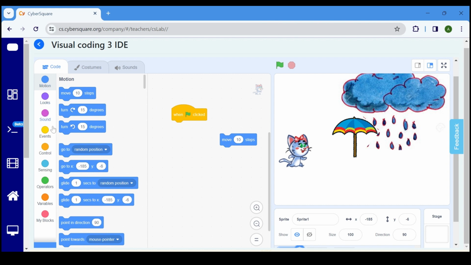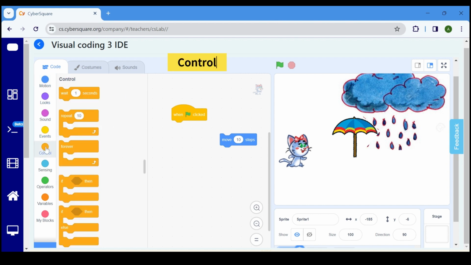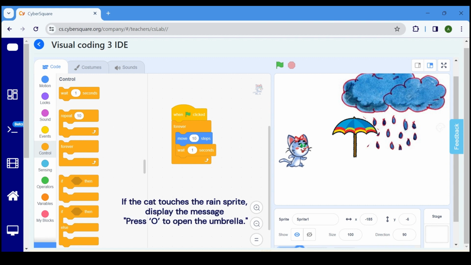For continuous movement, select the control block, choose Forever, and place the Move 10 steps block inside it. To introduce a pause in the walking, add a wait 1 second block. Now let's set the rules. If the cat touches the rain sprite, display the message "Press O" to open the umbrella.